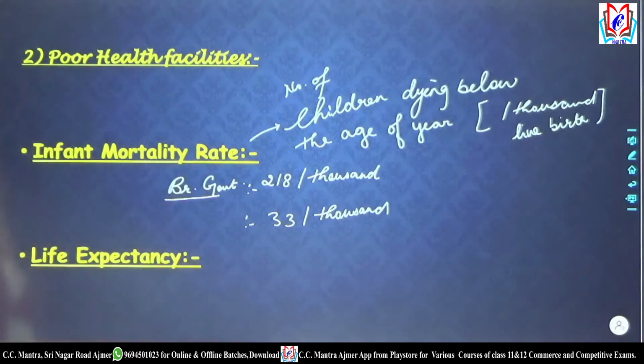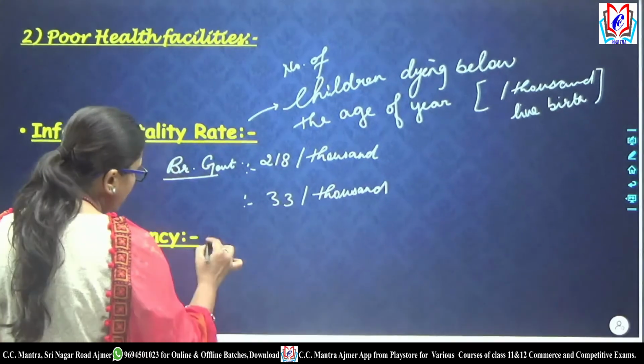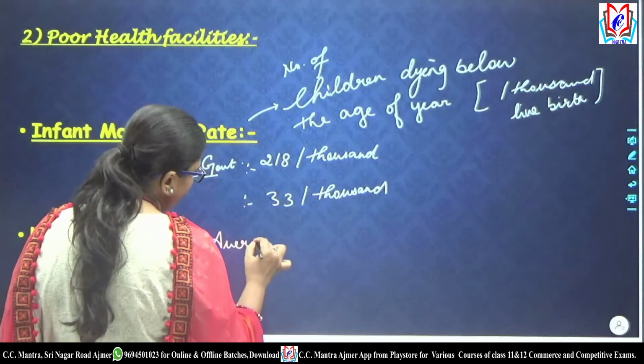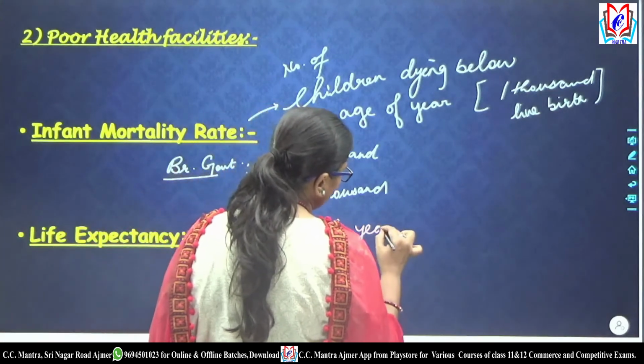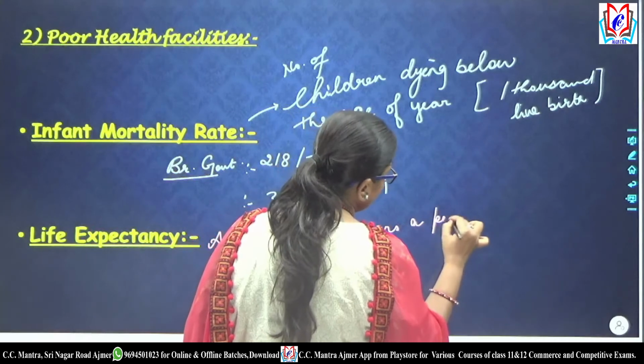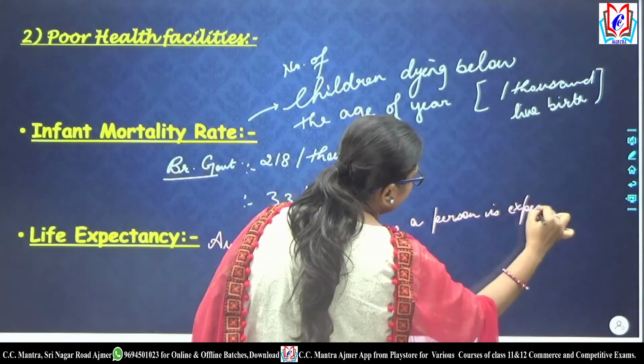Then we talk about the life expectancy. Life expectancy का मतलब है average number of years a person is expected to live.